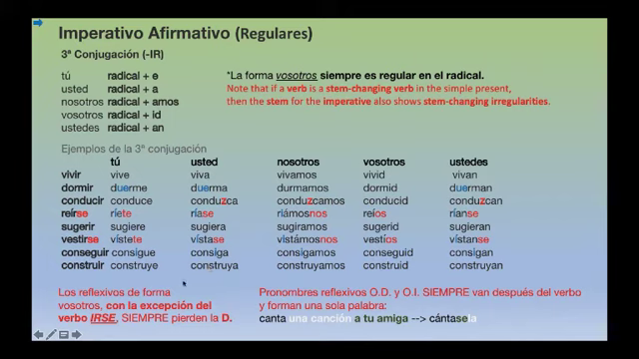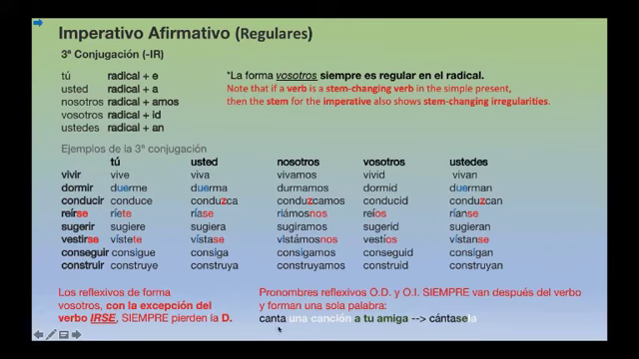Another note connected to the imperative is that reflexive verbs in the second person plural are going to lose the D, as you can see. They don't keep that typical D characteristic of the second person plural when you have reflexive verbs, with the exception of the form of the verb "to go" that is reflexive. This verb will keep the D, but this is the exception to the rule.